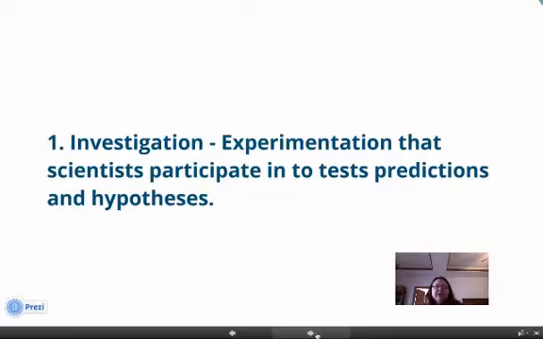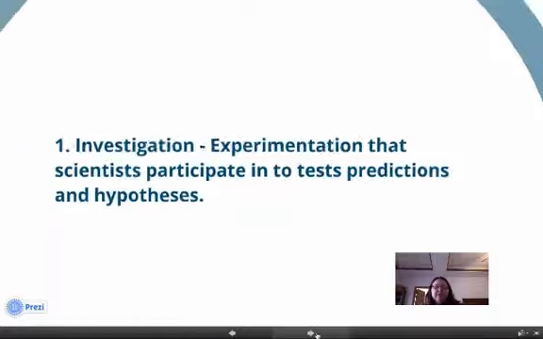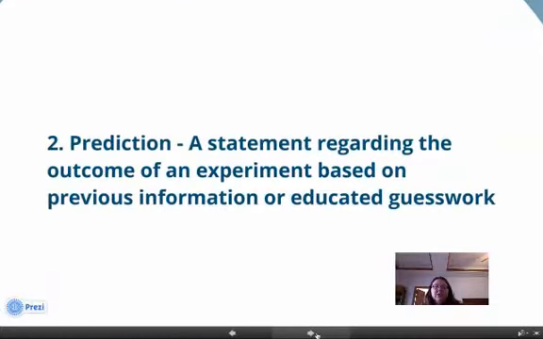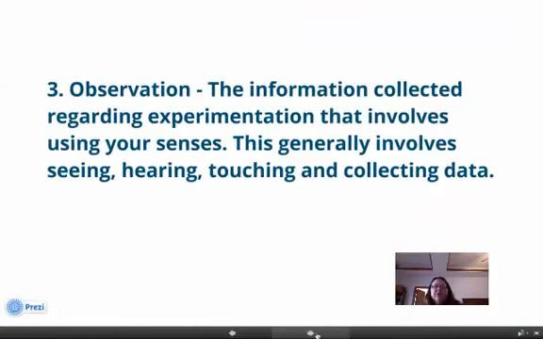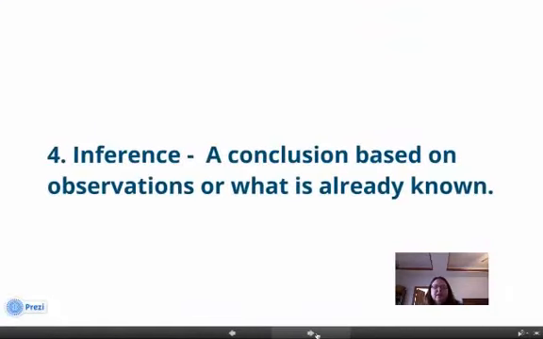So the first vocabulary is investigation. That's experimentation that scientists participate in to test predictions and hypotheses. Prediction is a statement. We also use the term hypotheses, but prediction is a statement regarding the outcome of an experiment based on previous information or educated guesswork. Observation, the information collected regarding experimentation that involves your senses. This generally involves seeing, hearing, touching, and collecting data.